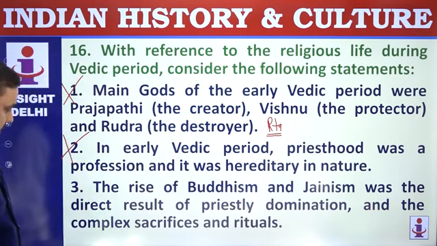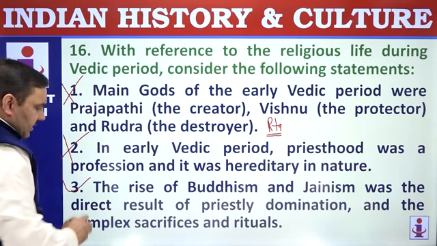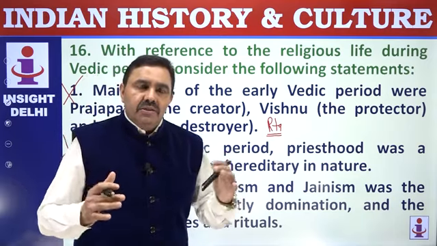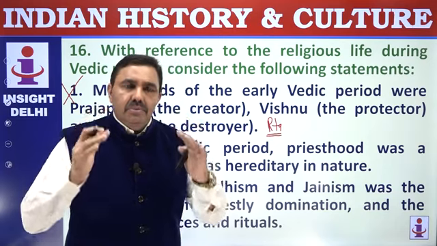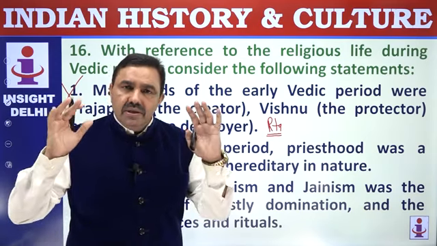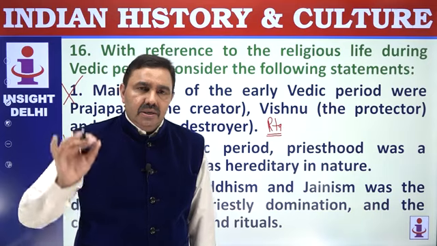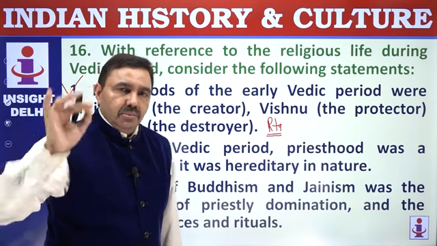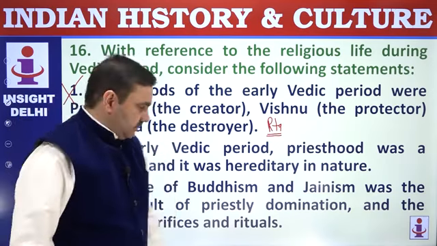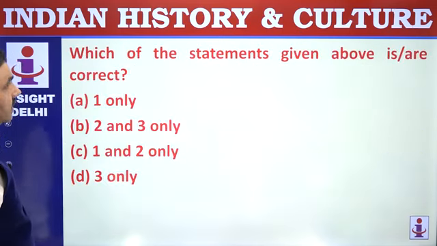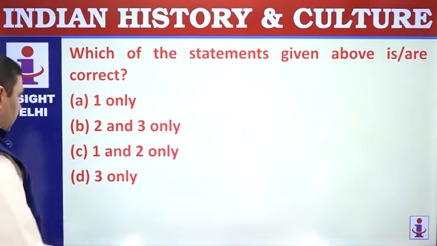The rise of Buddhism and Jainism was the direct result of priestly domination. That's perfectly correct. Brahmana was one of the 16 categories of priest during early Vedic age, but during later Vedic age, Brahmana became the most important category of priest. And by 6th century BC, Brahmanas established their dominance on religious life. Against this Brahminical dominance, heterodox sects, 62 heterodox sects emerged, and Buddhism and Jainism were 2 among them. Only 3 is correct. 1 and 2 are wrong.